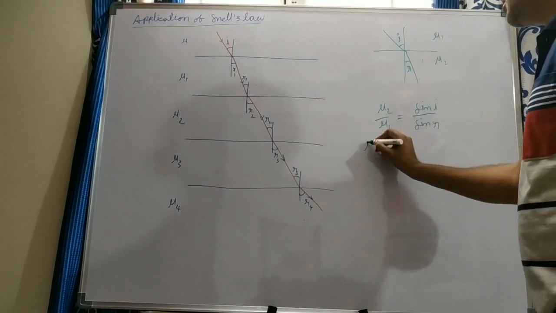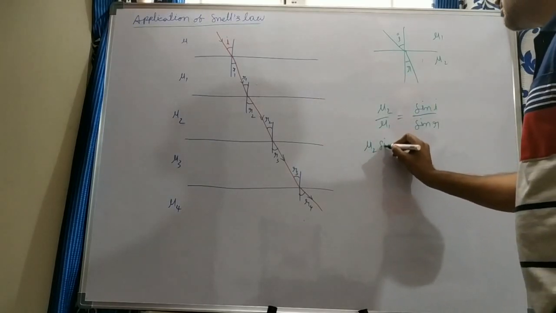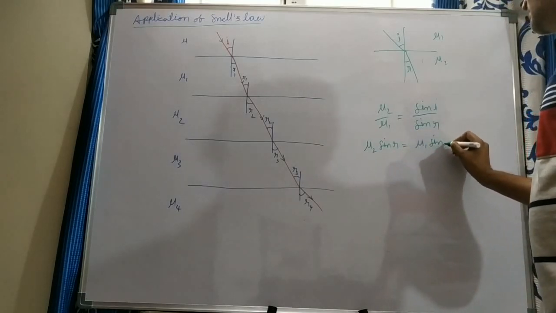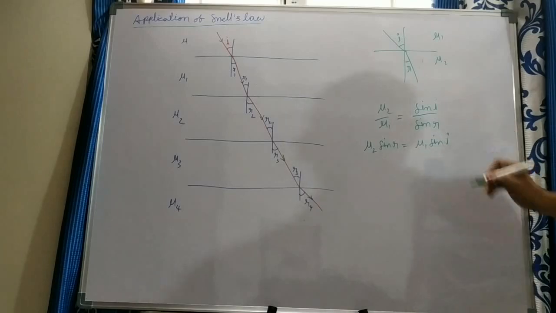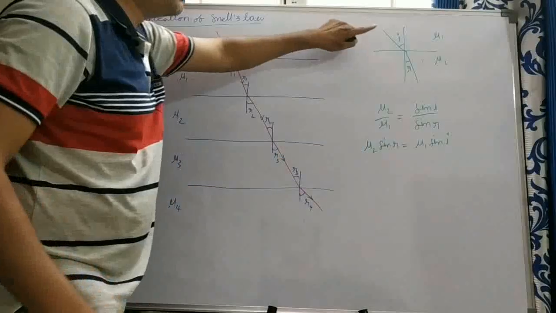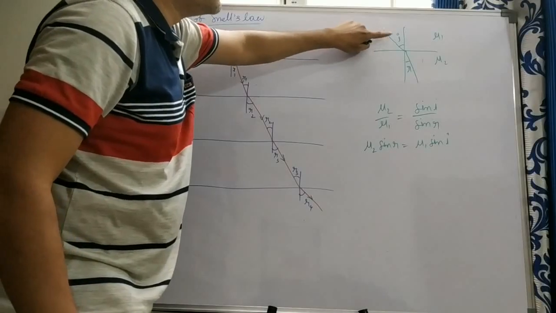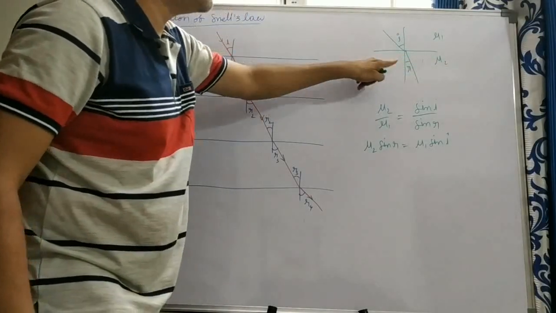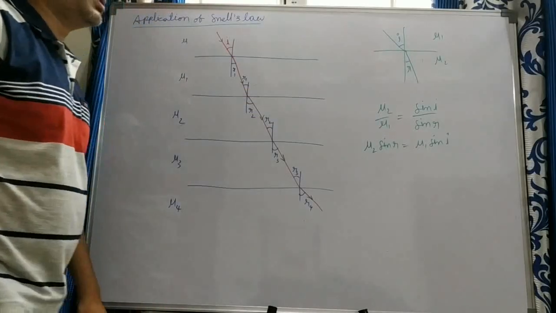From this, mu2 sine R is equal to mu1 sine I. That means the refractive index of the first medium into the sine of the angle in the first medium is equal to the refractive index of the second medium into the sine of the angle in that medium.